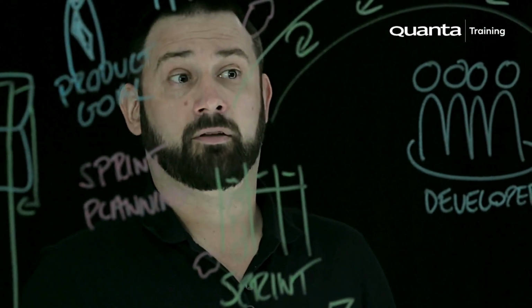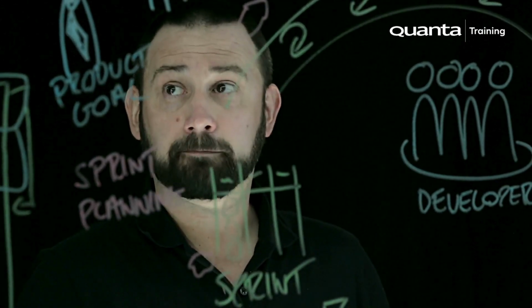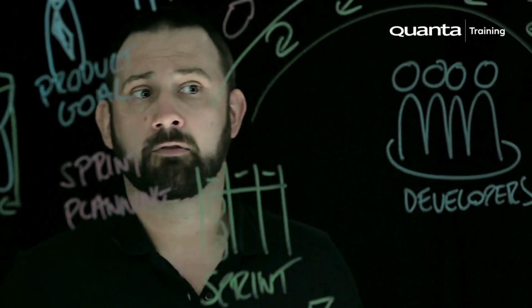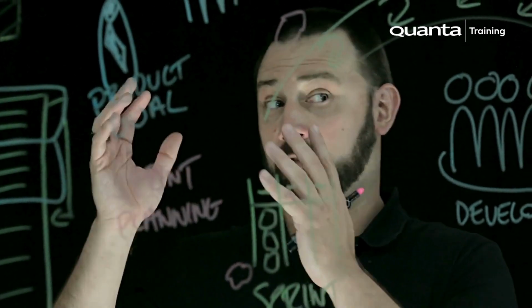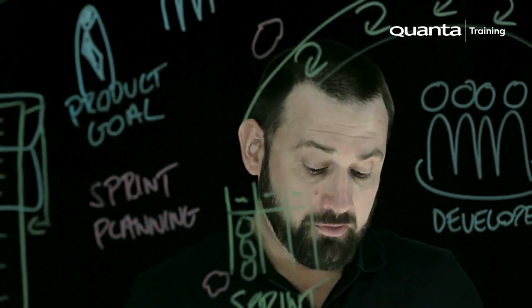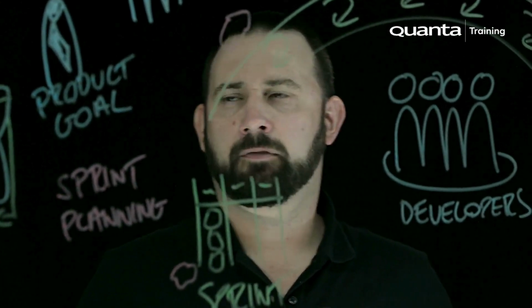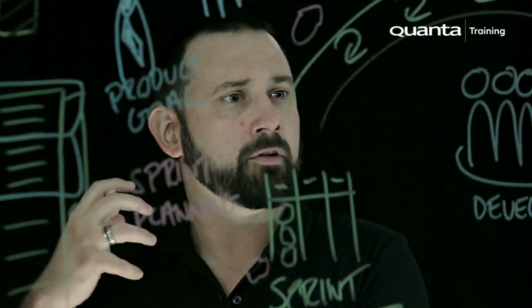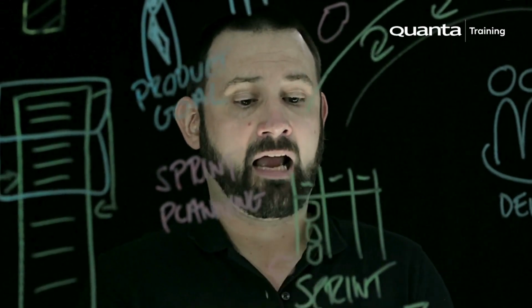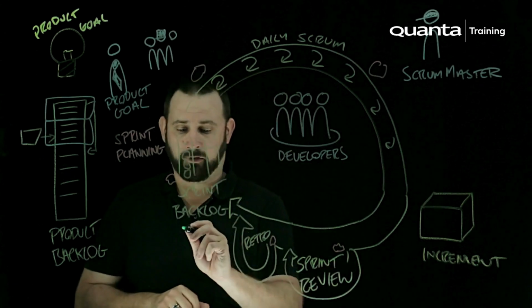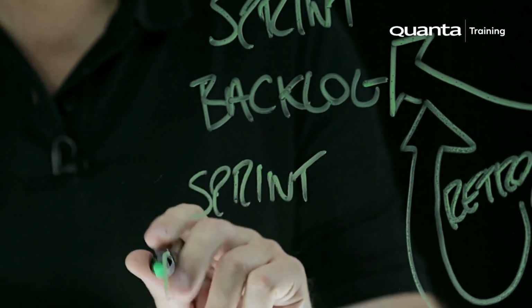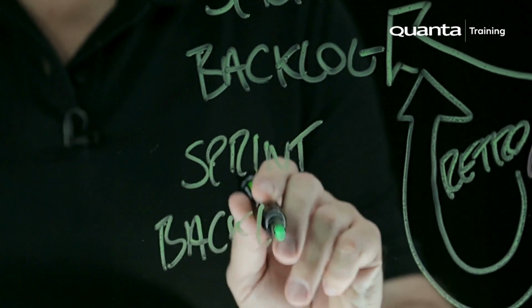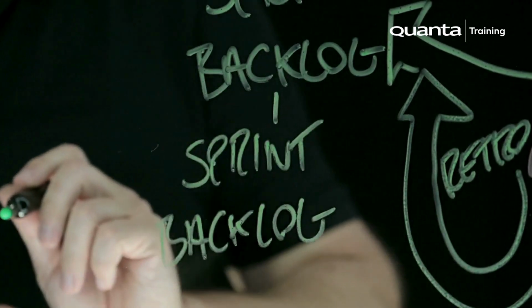And talking about clustering of things, there's a couple of other bits we've missed as well, which is a newer part of Scrum that was brought together in 2020, which is something we call the commitments. We've spoken about one, which is the product goal, but there's two others. One's fairly logical. If there's a product goal for the entire product backlog and those two things live together, then we should probably have a sprint goal for the sprint backlog that just talks really clearly about what it is we think we can achieve there. So these kind of live together, right? And the product goal kind of lives with this as well.